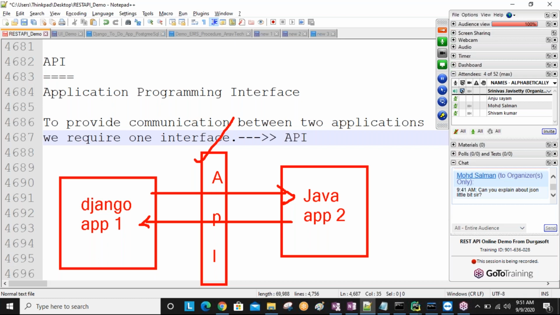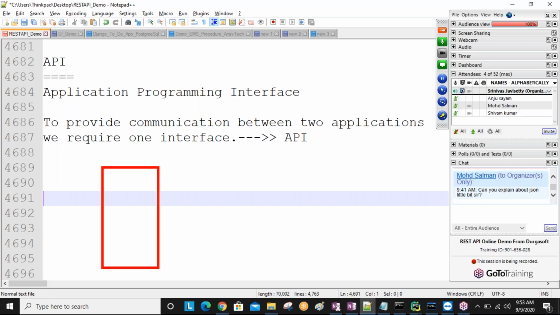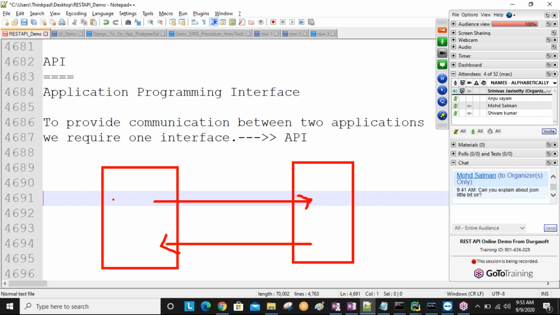Agreed, this one? Same like APIs also. Each API is having a unique resource, and using an API, one application can easily interact with another application. So why is it required to interact from one application to another application? Why are we interacting? There is a specific reason to make the communication between the two applications.